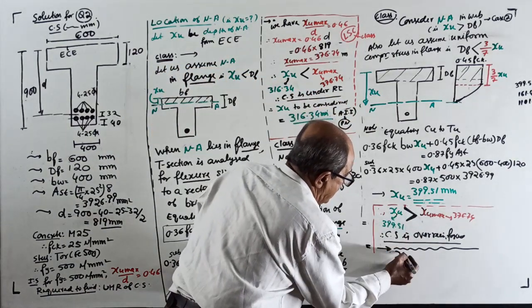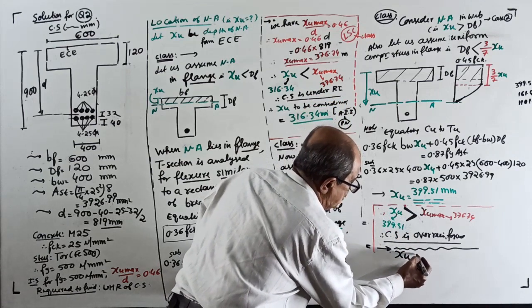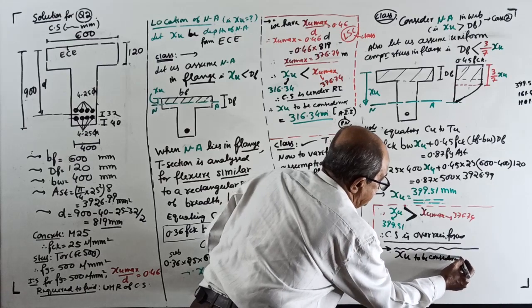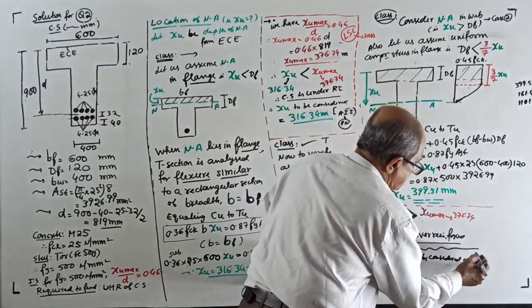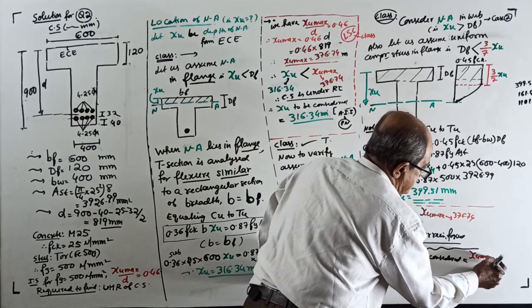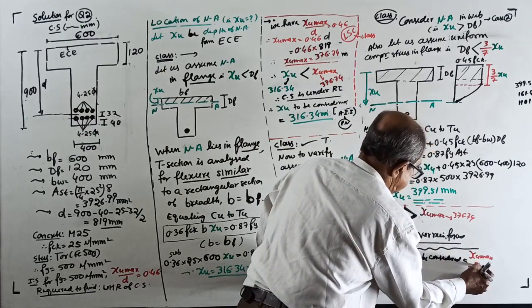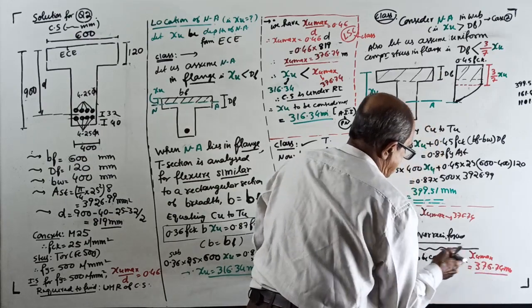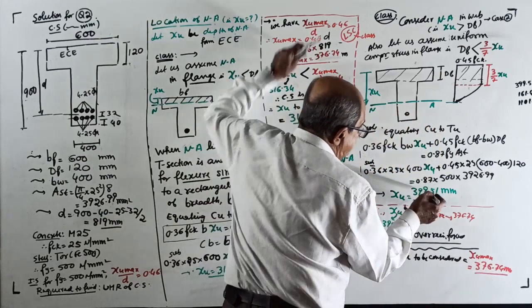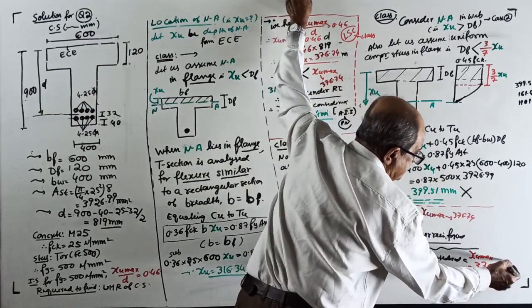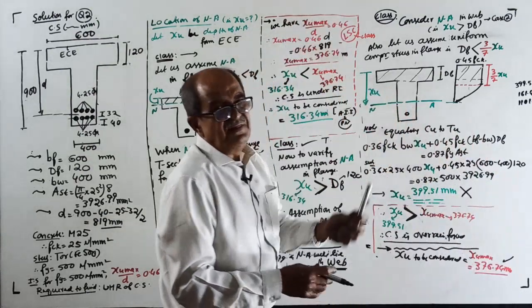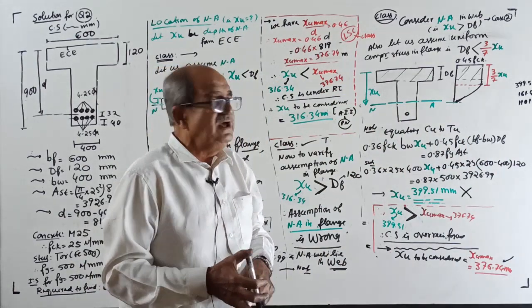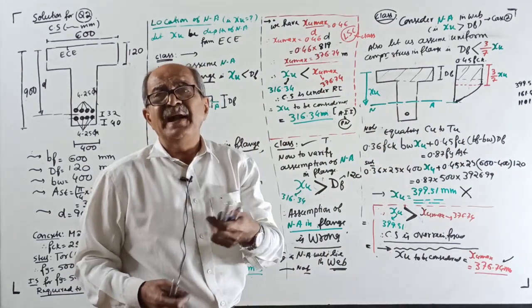Therefore, value of XU to be considered equal to XU max. XU max equal to 376.74 millimeter. Therefore, now when you continue, this XU will get cancelled. This XU you have to continue. This I told so many times earlier. So if you are not going through all the classes, this is what happens, confusion.